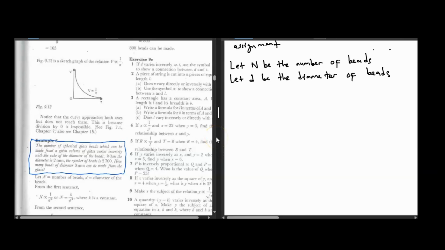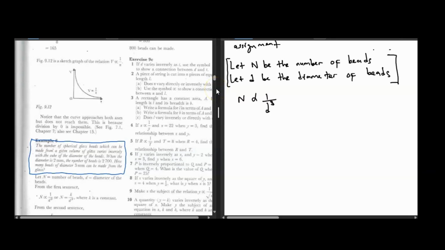Saka being told the number of spherical beads n varies inversely with the cube of the diameter of the beads. So it's varying inversely with the cube of the diameter of the beads. Over d to the power 3. Mapaona. Because panapa we need the cube to the power 3 of the diameter of the beads. Yet diameter tatindi d. Saka it's important to be able to do what? To assign things like we've done here. We assigned the number of beads to katindi n. We assigned the diameter of beads to katindi d.